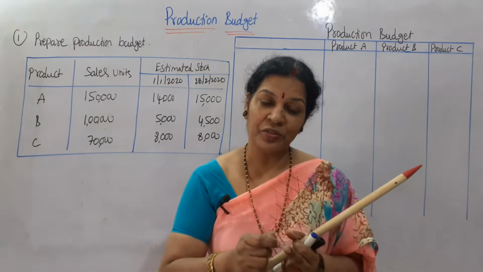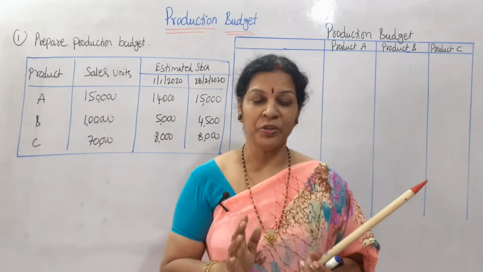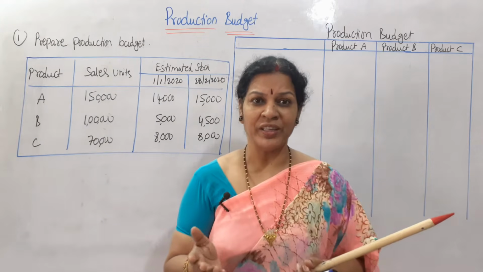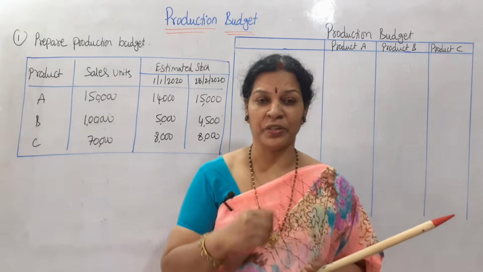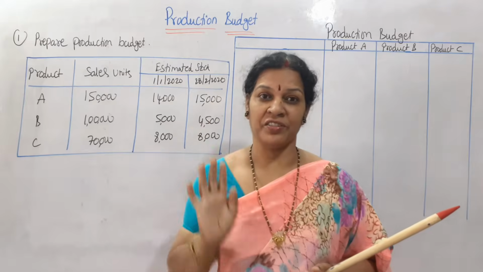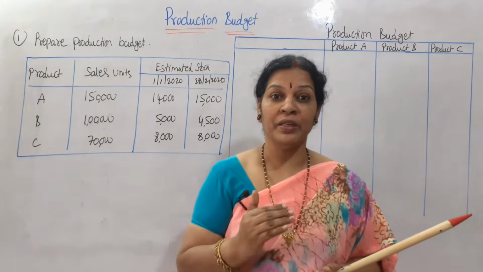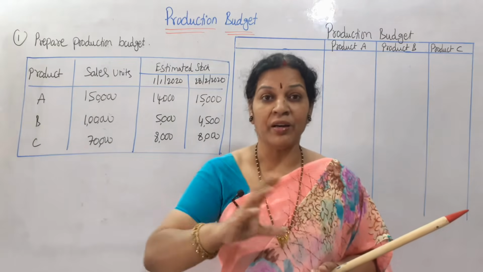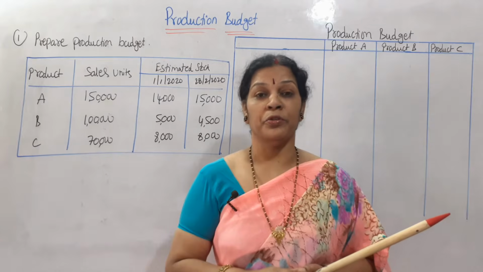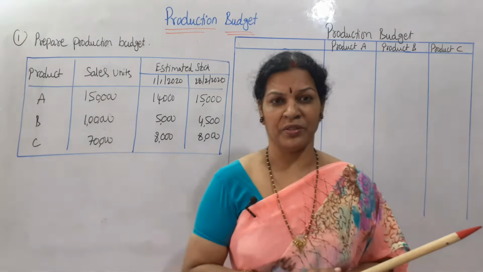This production is always depending on the sales. So when we want to prepare the production budget, we need to know the sales budget also. Why is the sales budget related to this production budget? Production, how do we produce it? Based on the sales. If sales are good, more, then our production should be equal, or it has to meet the sales. In that way we have to produce it. That is why it is always interlinked with the sales budget.